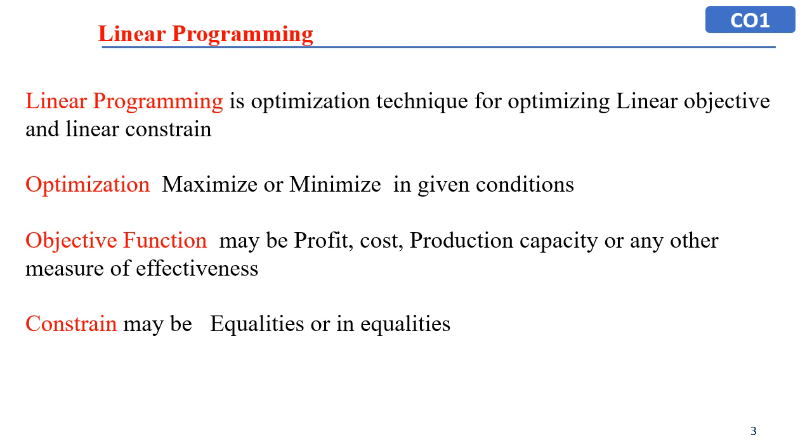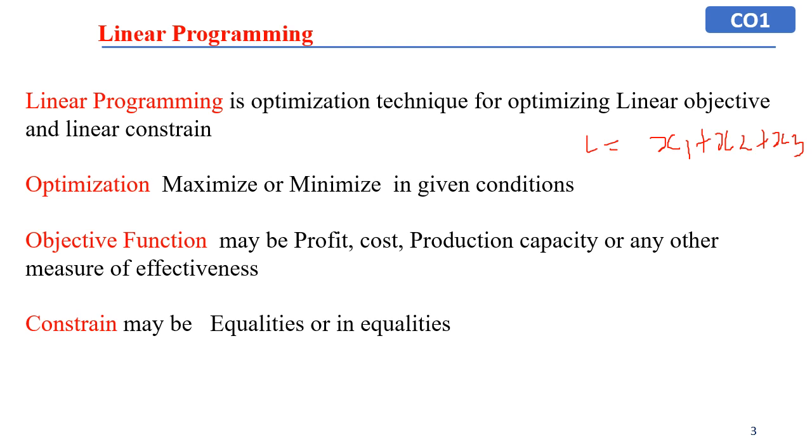So we know what is meant by linear. Linear is a function which has a relation like x1 plus x2 plus x3. If we have this type of relation in a mathematical equation, we can say that this is a linear relation, and in this we can apply linear programming. Optimization is to maximize or minimize in a given condition. So in a given condition, the objective is to be maximized or minimized, and optimization is maximizing the profit or minimizing the cost.